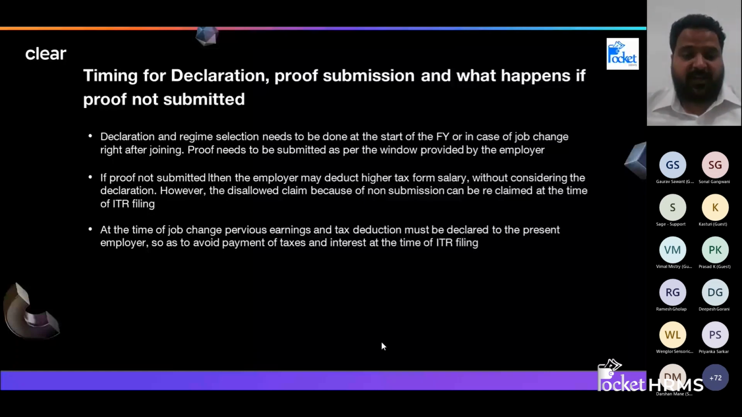It should have the PAN number of the landlord. PAN number is not mandatory if the annual rent is less than rupees 1 lakh. So you can just submit this.